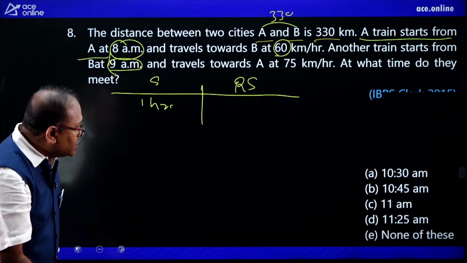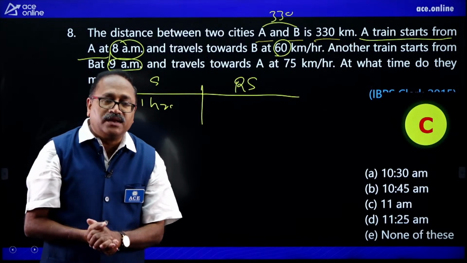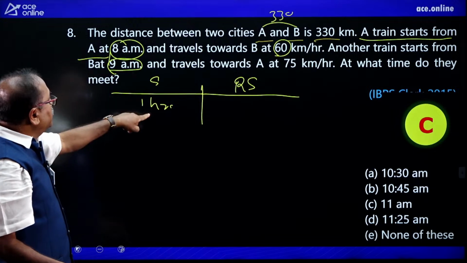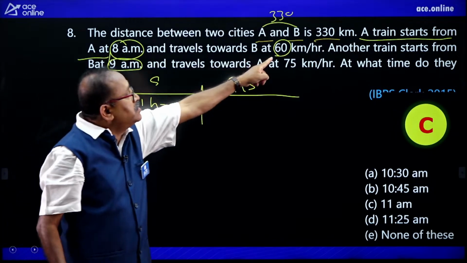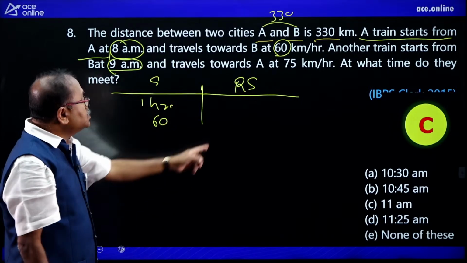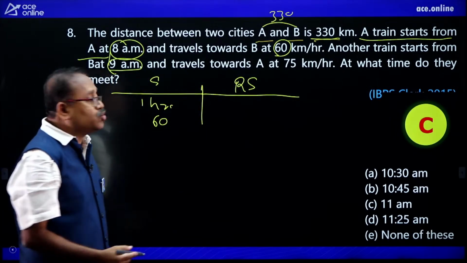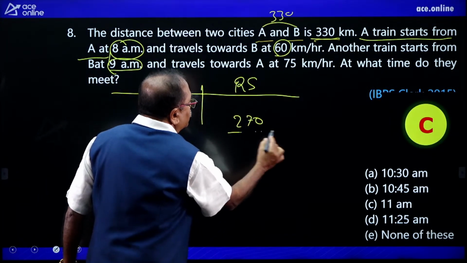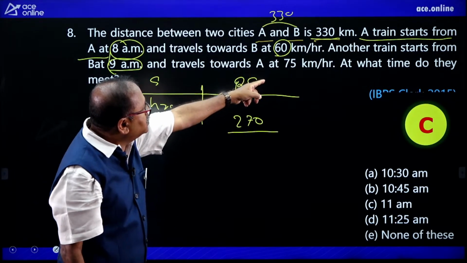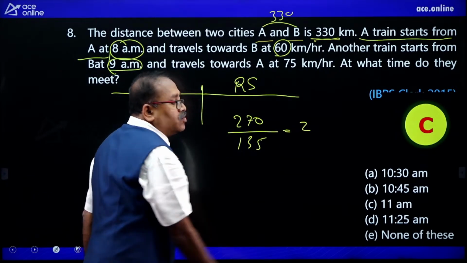Let me see, 11, that means option C. So is it option C? That's right, and you have given the answer long back. In 1 hour only with A's speed, what is A's speed? 60 kilometers. So you already covered 60 kilometers. And how much is to be covered? The total distance is 330 minus 60, that comes to 270. So 270 has to be covered with the relative speed. The relative speed is 60 plus 75, that comes to 135.